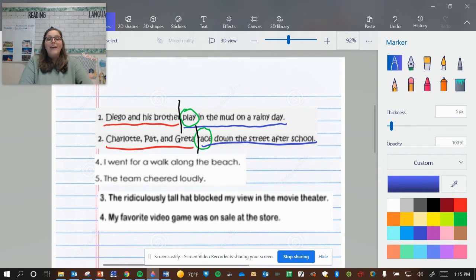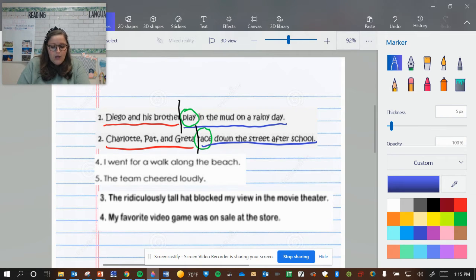There we go. So if I have more than one subject, you've got to pay attention to that, right? That's one of the things we may come across: more than one subject. So don't just see the first name and think that it's only that one, okay? Let's look at number 4. I know that these other ones are a little bit blurry. We're just going to go with it.